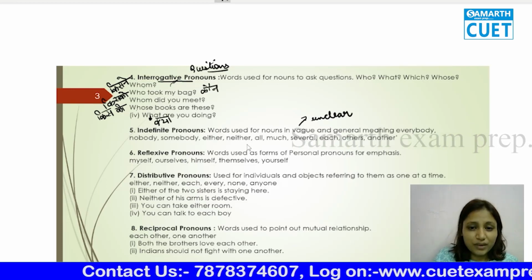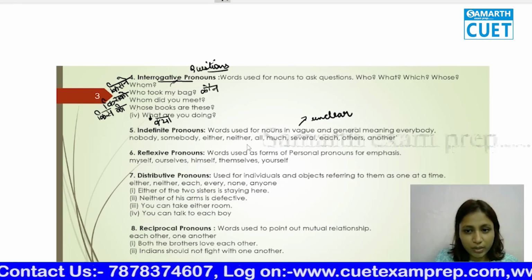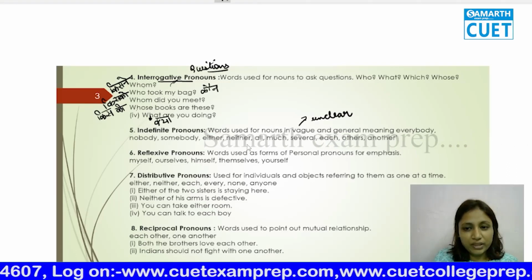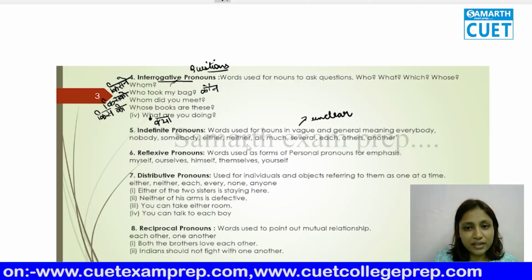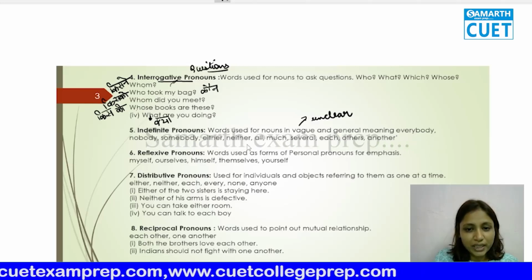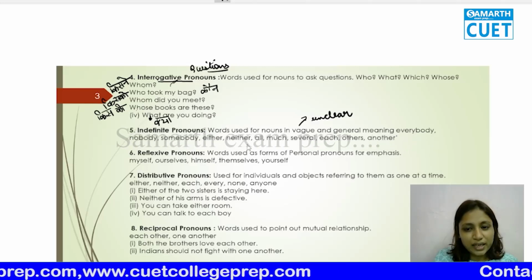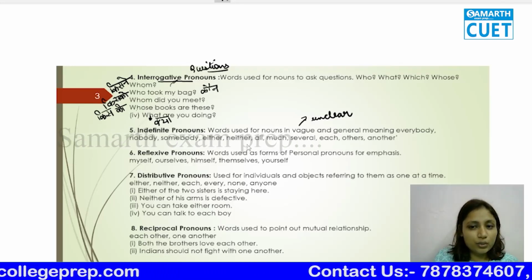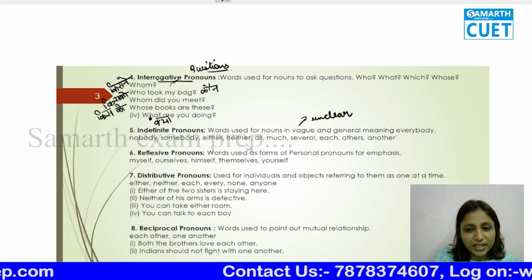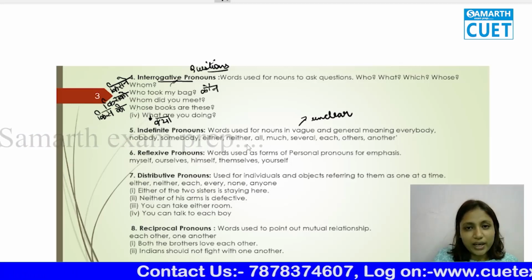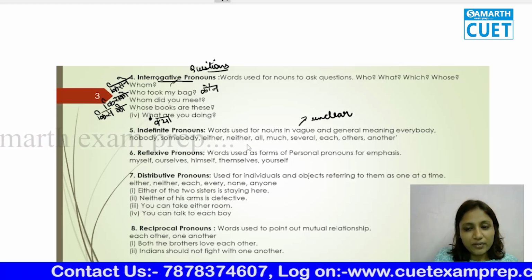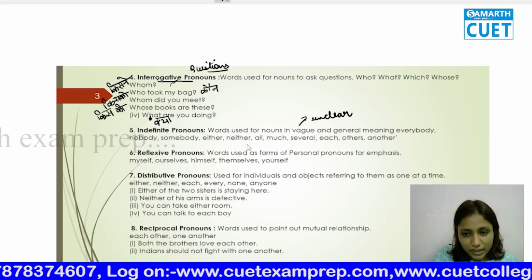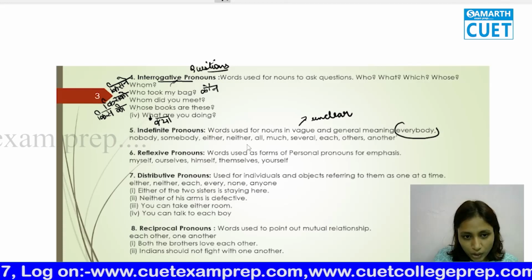That means you don't have a clear person you're talking about. So for example, I have entered an auditorium and I don't know anybody. And then suddenly I see everyone is attracted to some painting. So I can just go and ask, where is everybody engaged? Everybody means सब लोग.